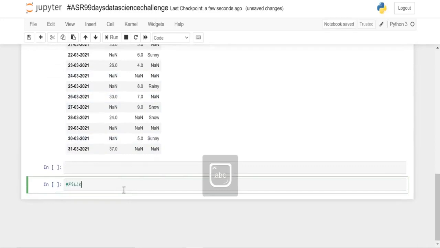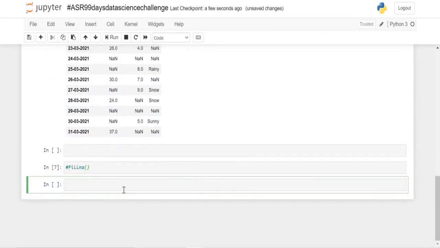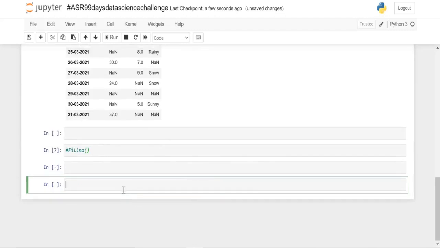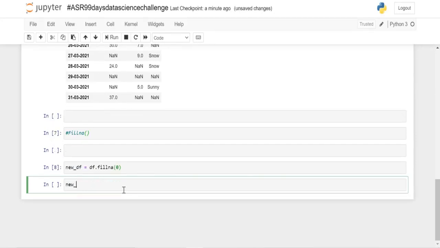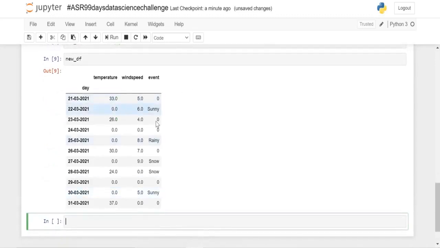So our first function is fillna. With the help of the fillna function, we can fill the values in our missing spots. The value that fillna takes is the value that fills the null spots. So new data frame, and here I'm going to take my original data frame, df.fillna, in which I want everything to be replaced with 0, so I'm passing the value 0. And now when I check my new data frame, here it is, where the null values have been replaced with 0.